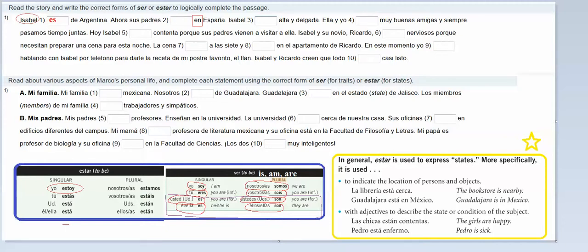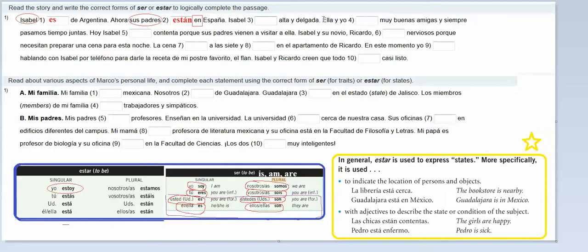So I'm going to put estar here because this time I am talking about a location. Who is it that's in Spain? Her parents, which is the same thing as ellos. So if I go down here and I find ellos, I should be using están. Y ahora sus padres están en España.